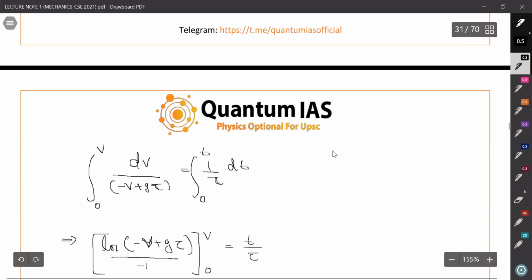I expect you to remember this equation. If you don't know, you should remember: integral of dx upon ax plus b is equal to ln of ax plus b upon a plus c. So you should know this formula.